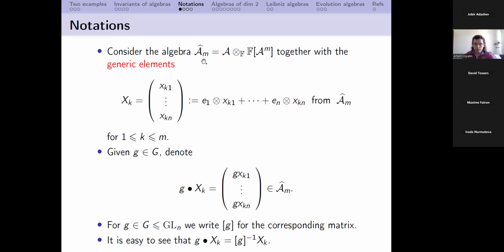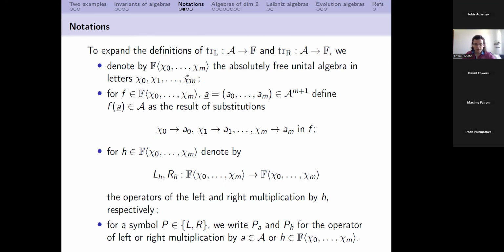Okay, so here we can consider this tensor product and consider an element from this tensor product. So this element is called a generic element. Why do we need a generic element? Because we would like to write down an explicit formula for how the group G acts on the coordinate ring. And so this formula is written here. So here on the left, we have an element of this algebra, and on the right as well. So it's just an equality. It's just a good formula which can be easily used.